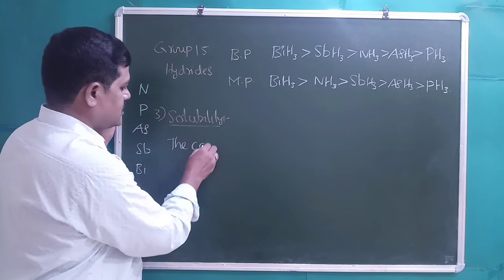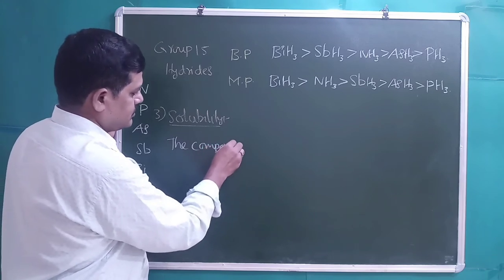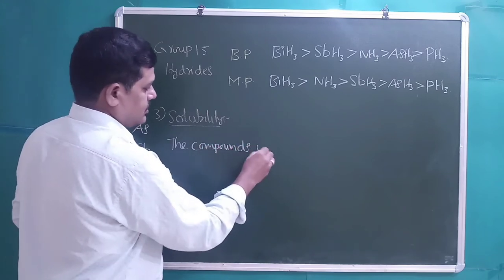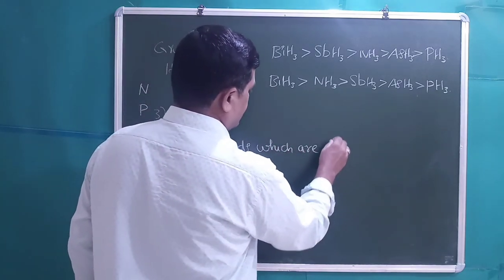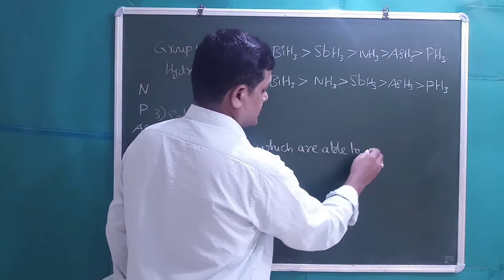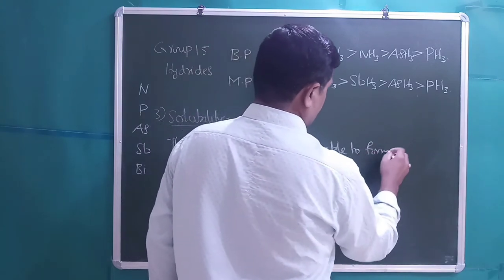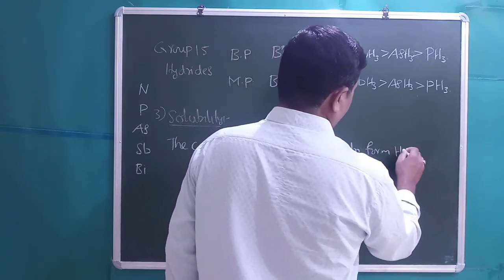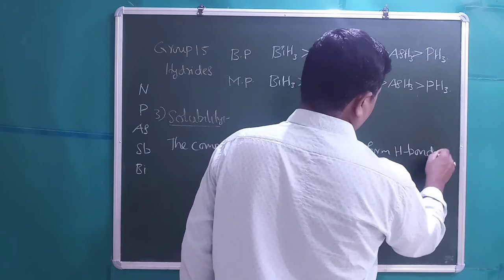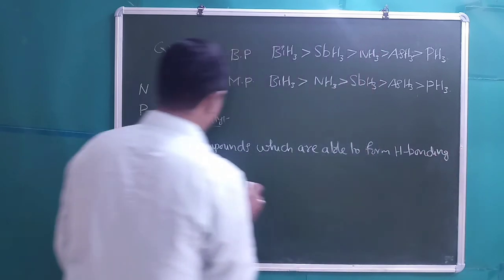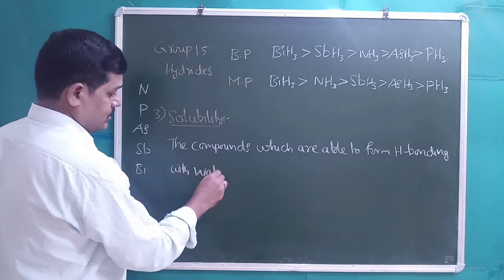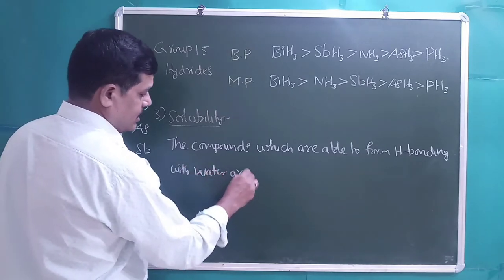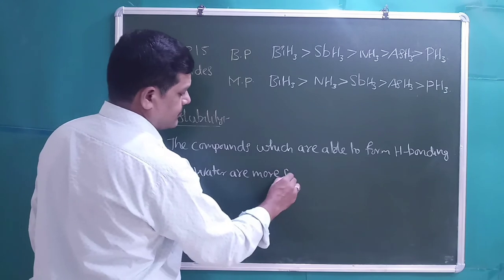The compounds which are able to form H bonding with water are more soluble.